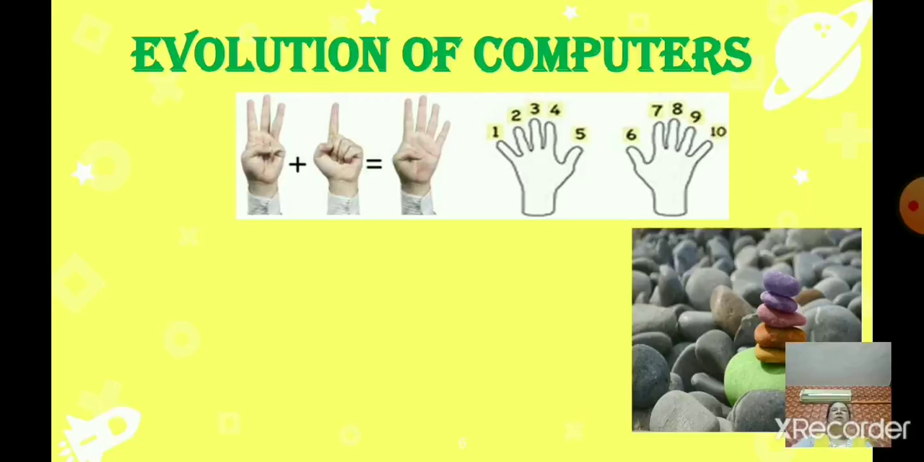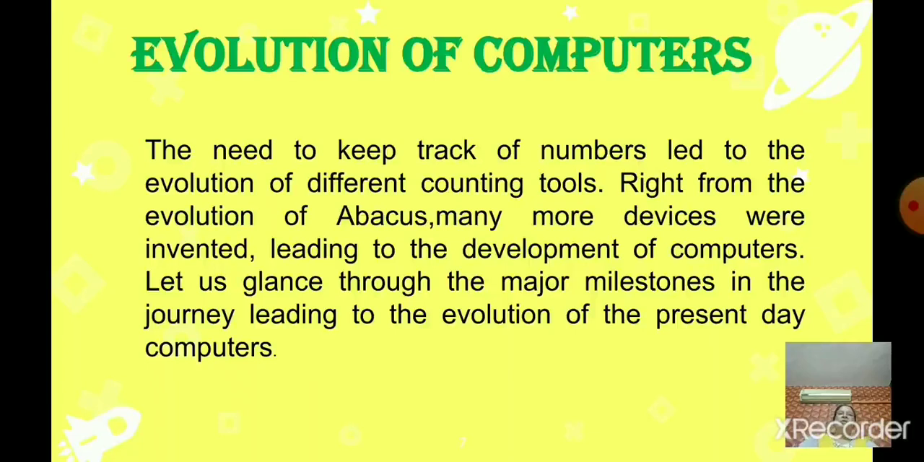These are all early counting devices. So in earlier times, the manual method of calculation was what? Very slow, and it was time consuming. So there was a need to develop faster calculating devices. So we will see some calculating devices. It starts from the abacus.